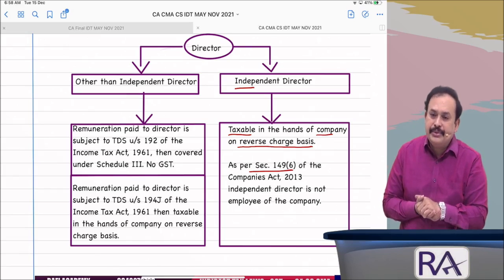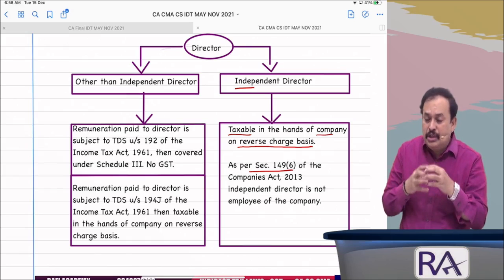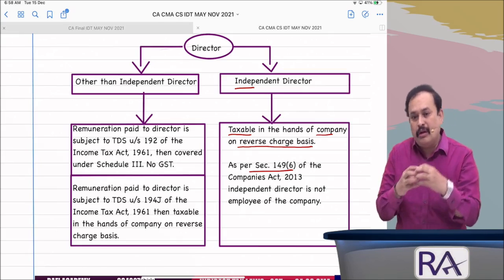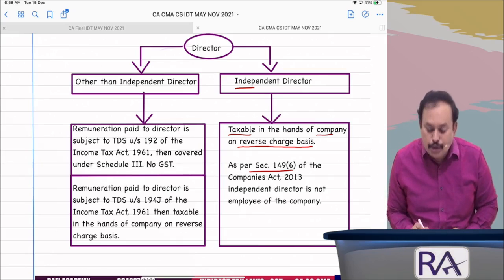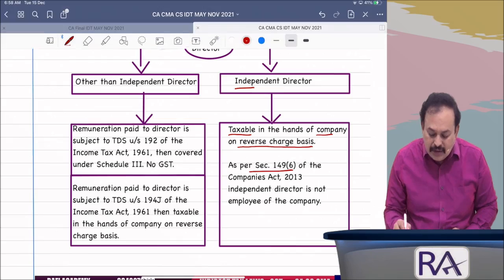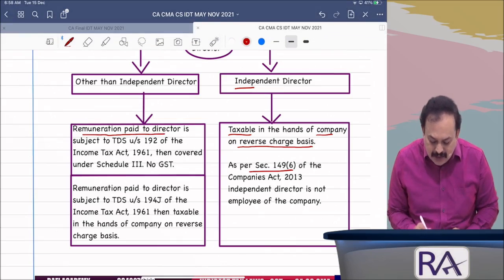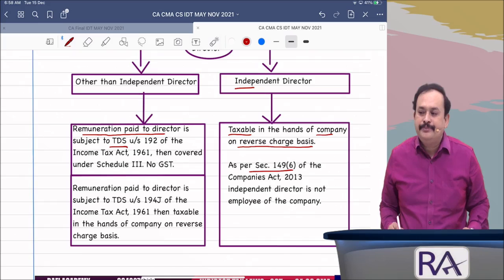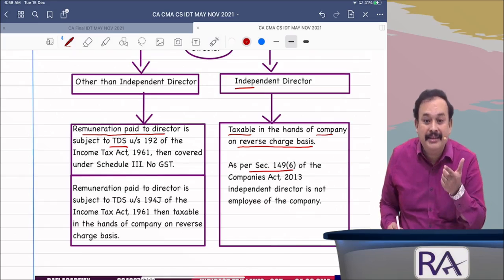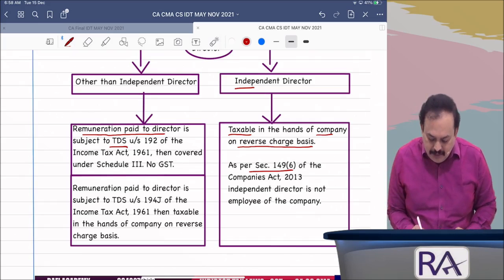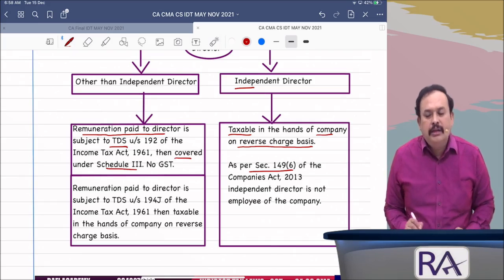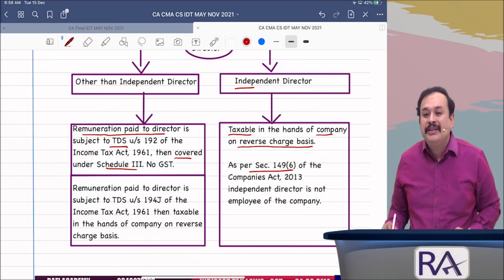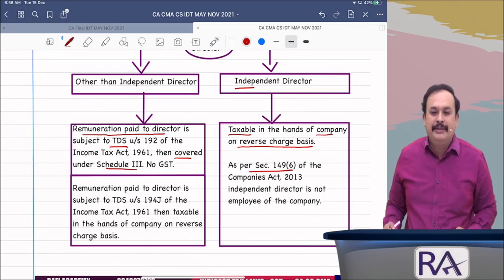In that case, whether you are holding the directorship along with your employment or not, if remuneration paid to the director is subject to TDS under section 192 of the Income Tax Act, meaning salary, then it is covered under Schedule 3, no GST, because supply excludes services provided by an employee to the employer in the course of employment. Got the clarity, my dear?